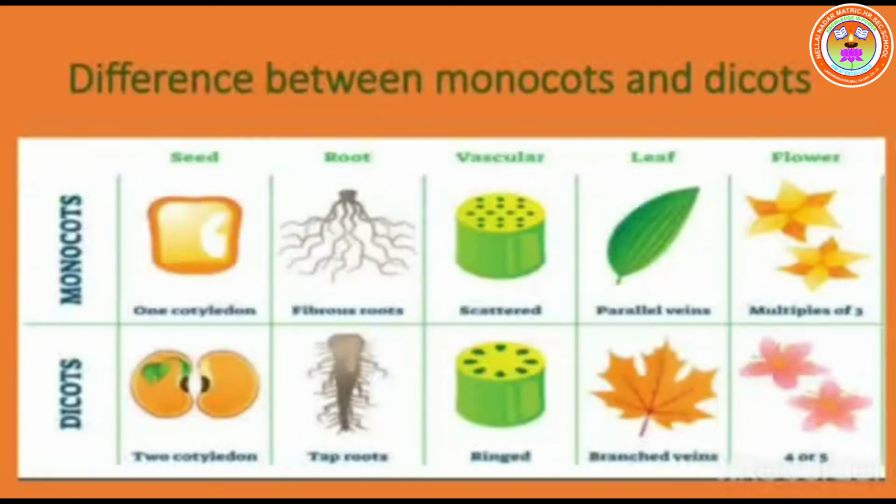Dicot gives rise to taproot. Monocot gives rise to fibrous root. In dicot, vascular bundles are arranged in ring form. In monocot, vascular bundles are scattered. Leaves of dicot have branched veins or reticulate venation. In monocot, the veins are parallel. Flowers of dicots have 4 or 5 petals, but in monocot, the petals are multiples of 3.